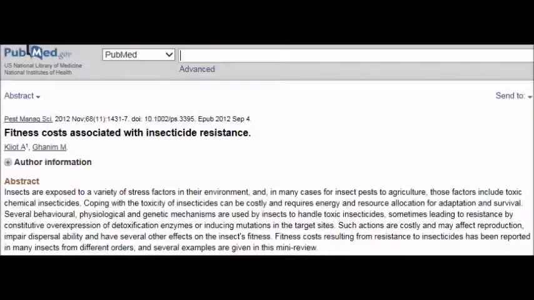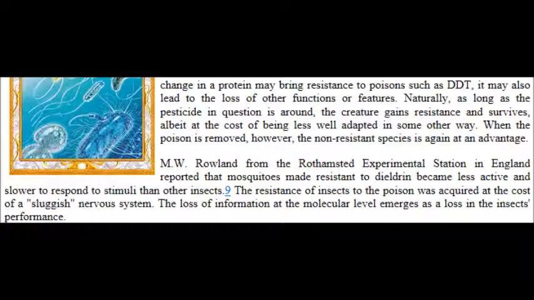In addition, degrading side effects from insecticide resistance have been found to be quite common throughout the biological literature. M.W. Rowland from the experimental station in Hertford, England, has reported that mosquitoes that have become resistant to insecticide are less active and slower to respond to stimuli than other insects. Their resistance to the insecticide is bought at the price of a more sluggish nervous system. The information loss on the molecular level then appears as a loss in the performance of the insect. So much for the evolution fairytale claim that insecticide resistance leads to new genetic information and fitness, when it clearly doesn't.